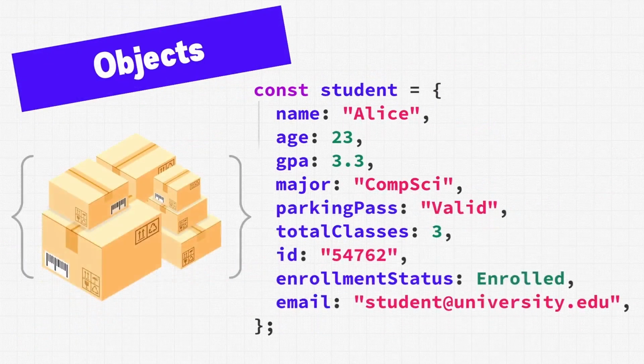To organize all this data, we can use objects. Just like logic uses functions as the fundamental unit to group code, objects are the fundamental unit to group data. Objects can contain any amount and any kind of data. The data is grouped together using a single variable name with curly braces. Since all of this data is assigned to a single variable, we're able to access it just like any other variable we have worked with so far.